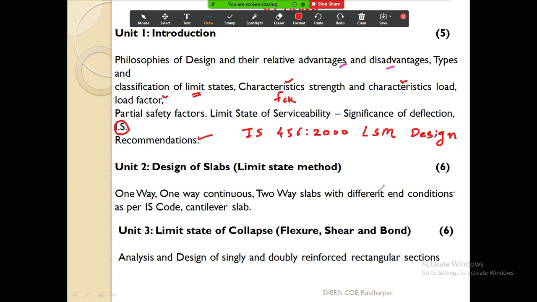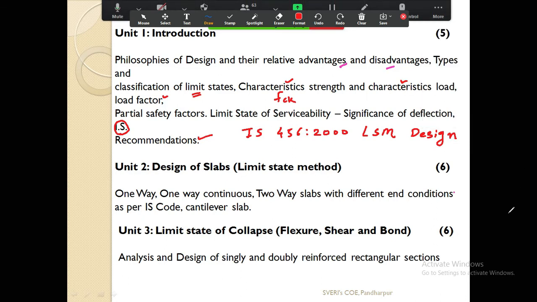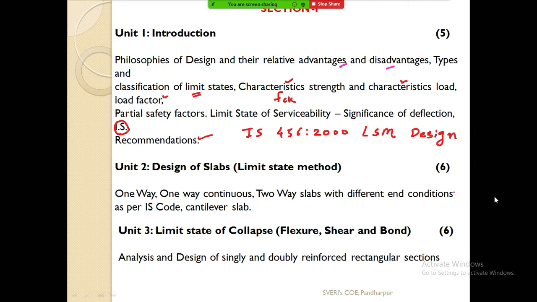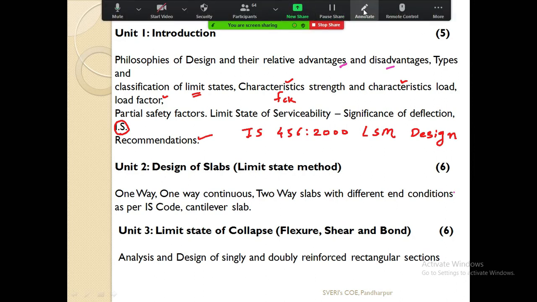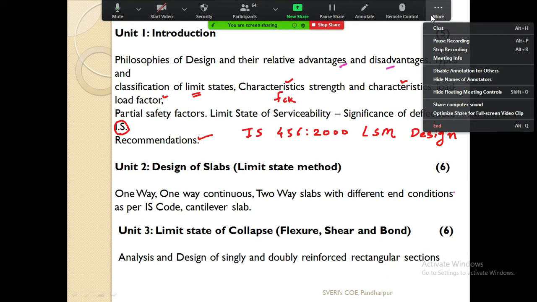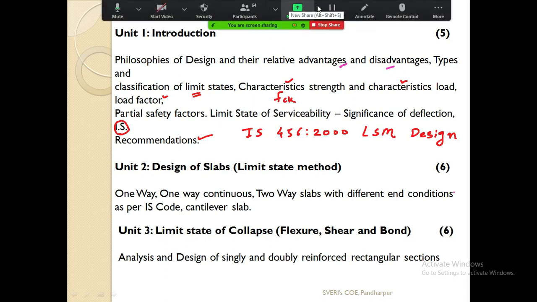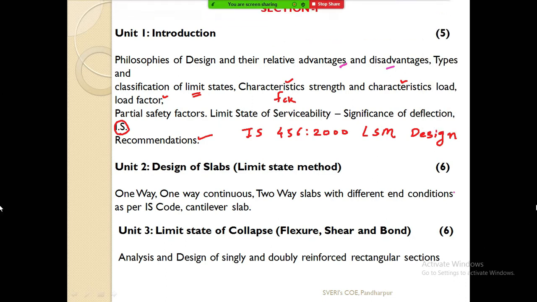I will show you the IS code, or you may know what the IS code is. When we are dealing with the numericals, at that time I will show you the IS code, and I will also send you one soft copy of the IS code on the group. You download that copy, so it will be easier for you while we are solving the numericals. We have to take some values from the IS code.